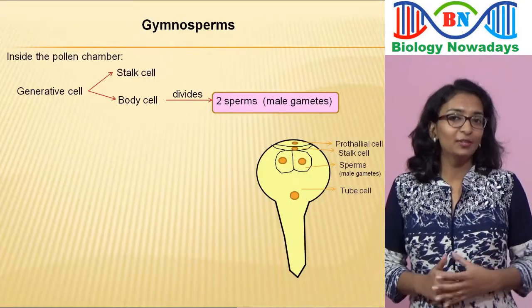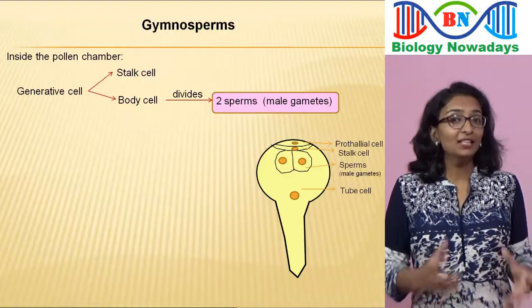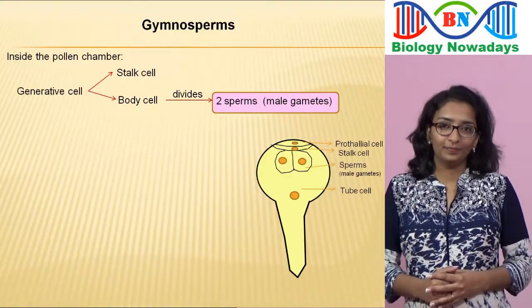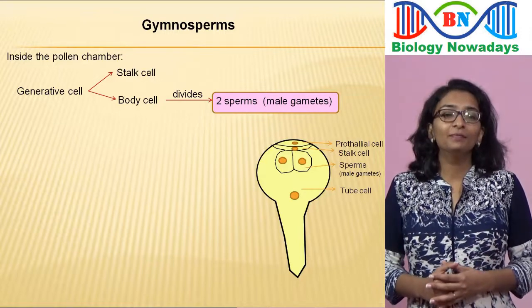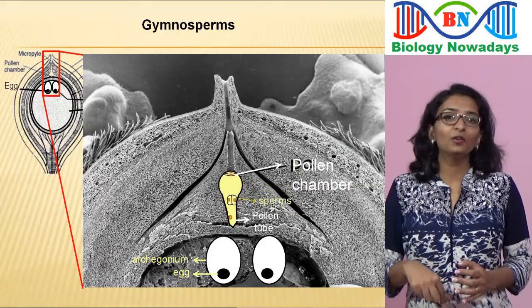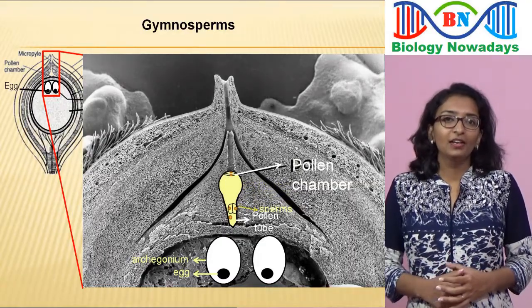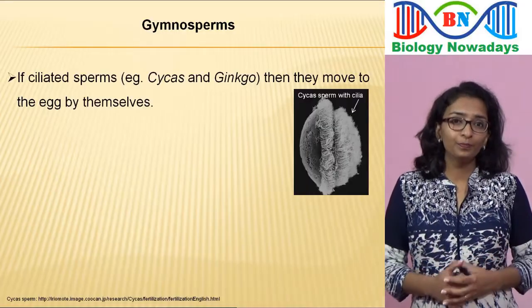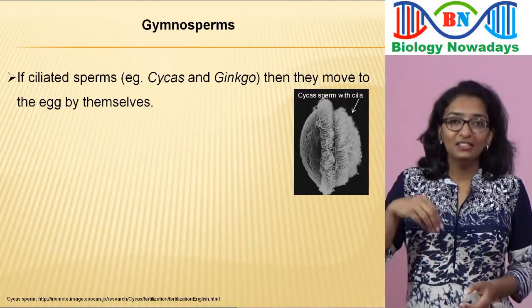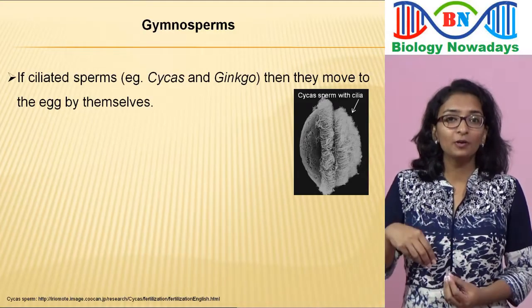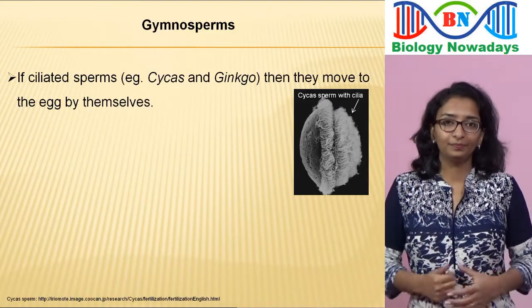As you might have already noted, in gymnosperms, male sex organs or antheridia are not formed. The pollen tube carrying the male gametes or sperms grows towards the archegonia in the ovules. If the sperms are ciliated like in Cycas and Ginkgo, the pollen tube will discharge the sperms near the mouth of the archegonia and the sperms will move to the egg.